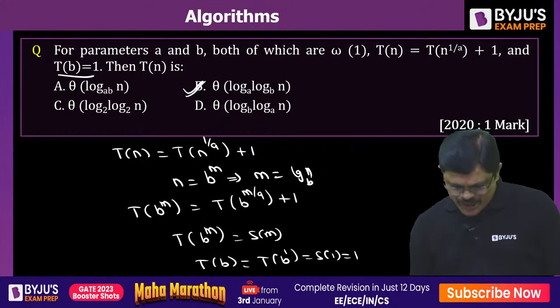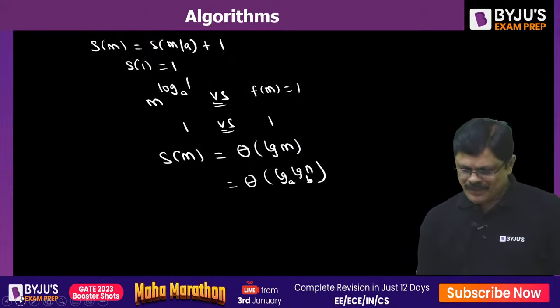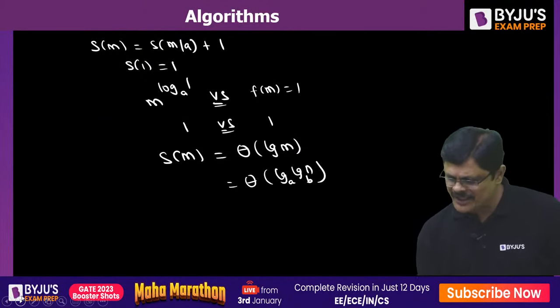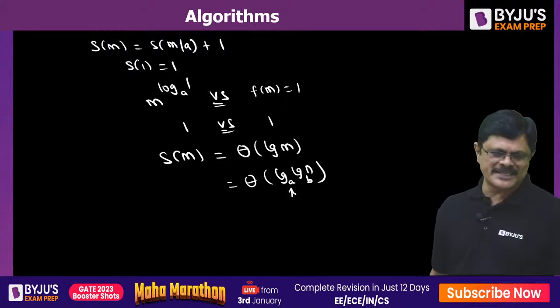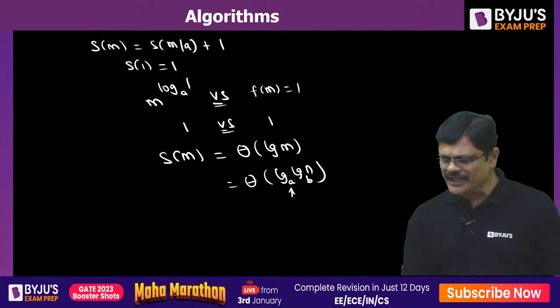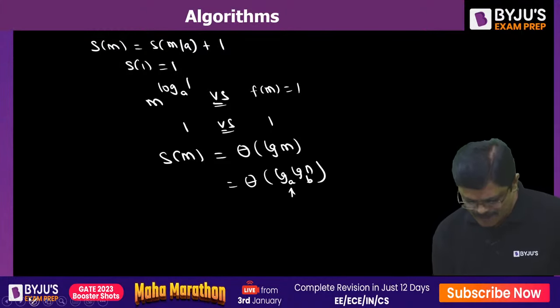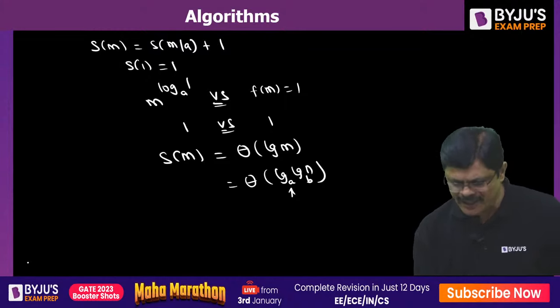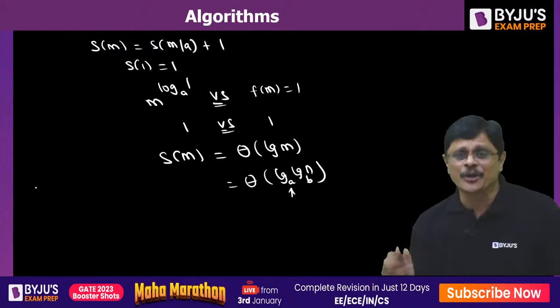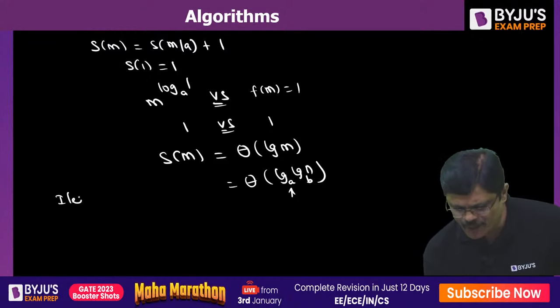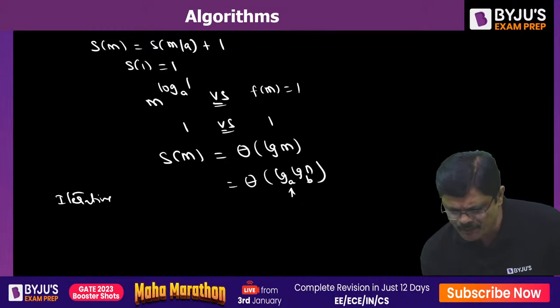Okay. Actually, after this step, if you don't want the master theorem, because with the master theorem some people get confused about how it is base A. So if you want to understand, then you have to go for the detailed method, my dear friend. If you go for the iterative method, then you will understand that properly.